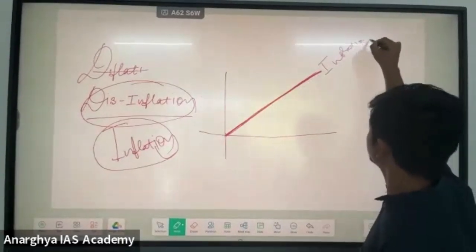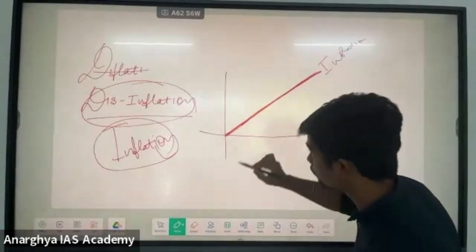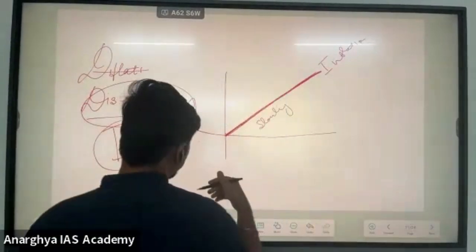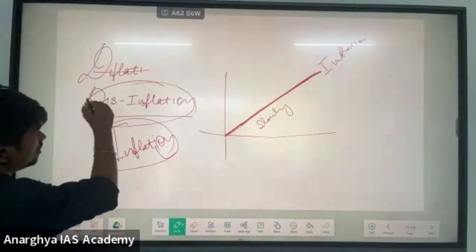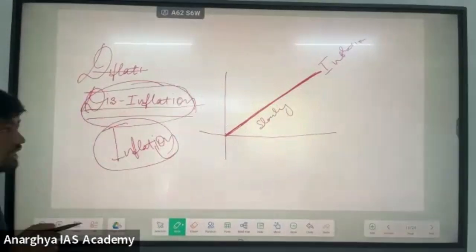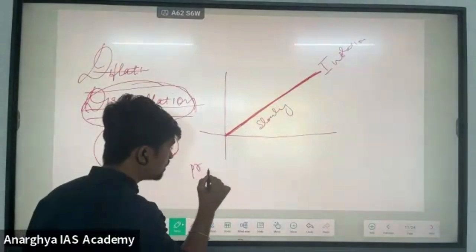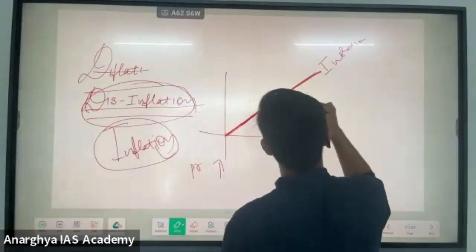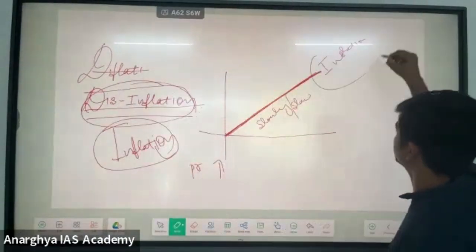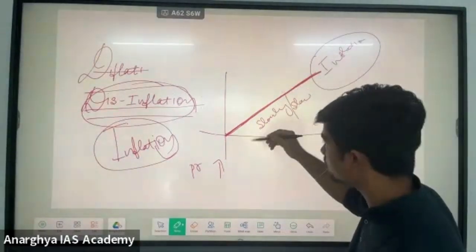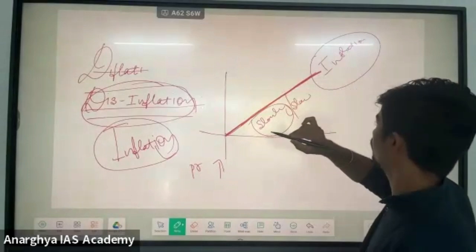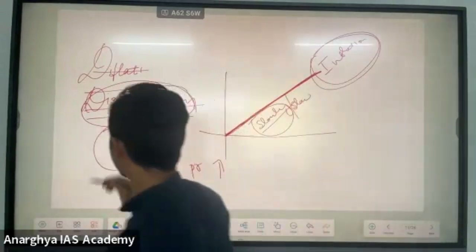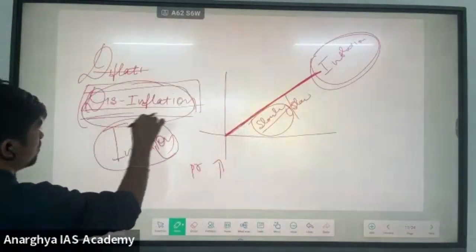then disinflation is a slow increase in the prices of a product. Disinflation means the prices of goods are still increasing, but slowly, not at the normal pace of inflation. The price of a product is increasing, but at a slower speed than in inflation. That slow increase in the prices of a good is called disinflation.